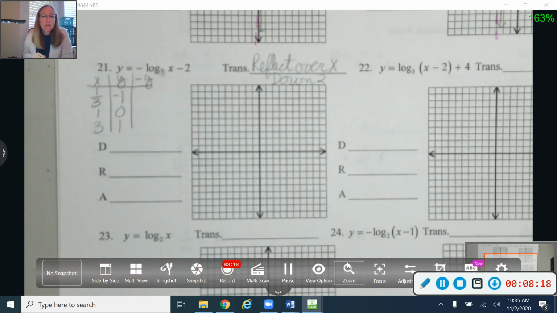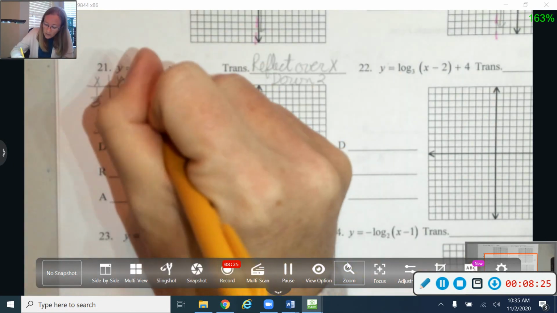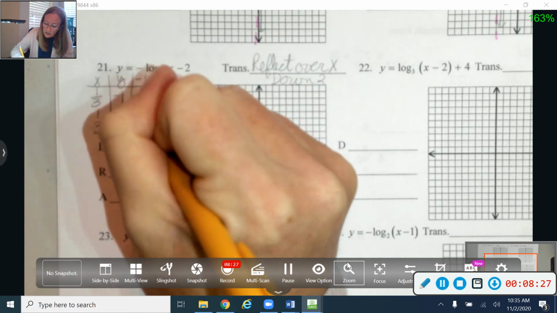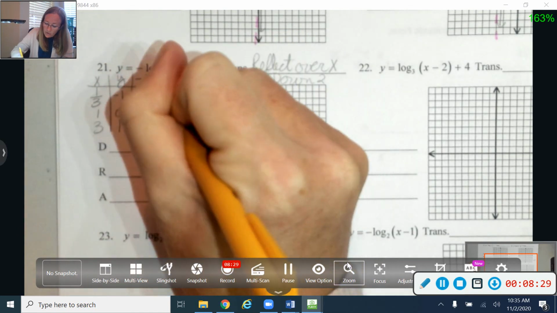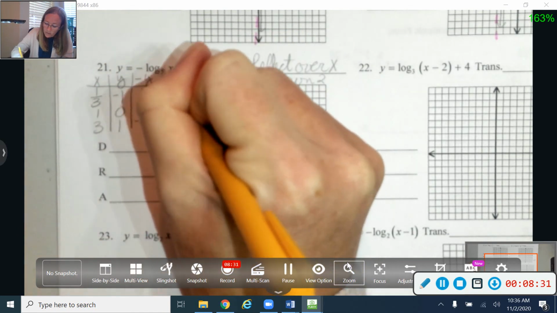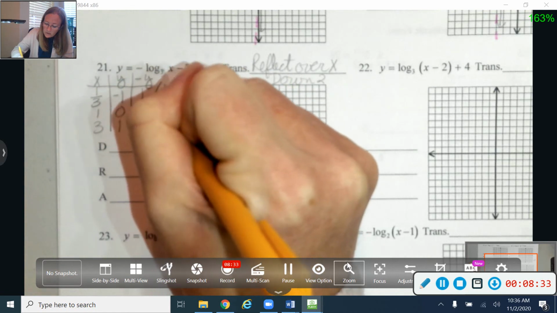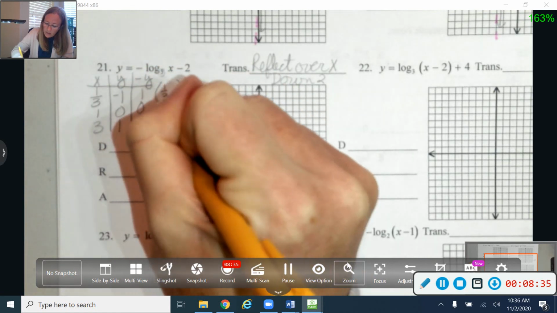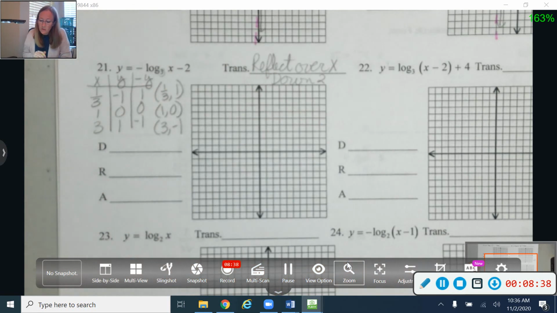So since I'm reflecting over the x-axis, I'm going to flip this thing down, so it's going to affect my y values. So my -y column is now going to be 1, 0, and -1. So I'm going to go find the point 1/3, 1, and 1, 0 still, and 3, -1, and then I'm also going to move those points down 2.